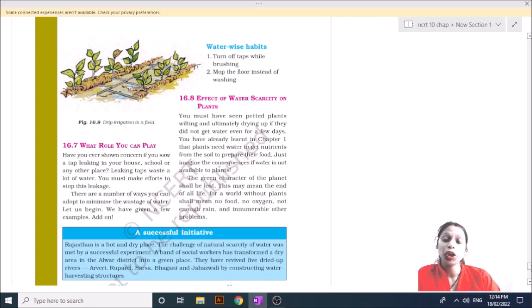It is a very good practice taken by the farmer.